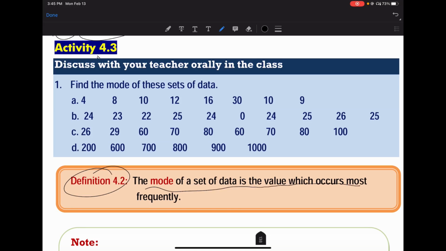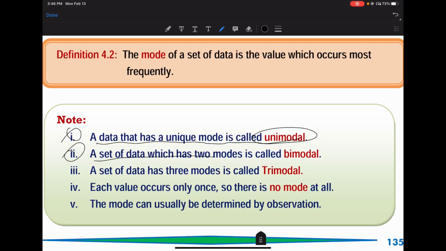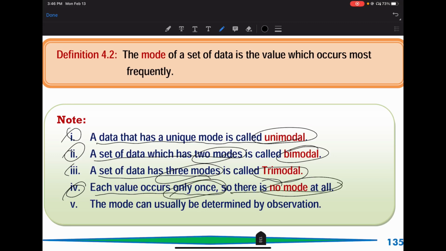4.3.2, the mode. What is mode? The mode of a set of data is the value which occurs most frequently. If a data set has a unique mode, we call it unimodal. Second, a set of data which has two modes, we call it bimodal. Third, a set of data that has three modes, we call it trimodal. Fourth, if each value occurs only once in the data, so there is no mode at all, we call it no mode.